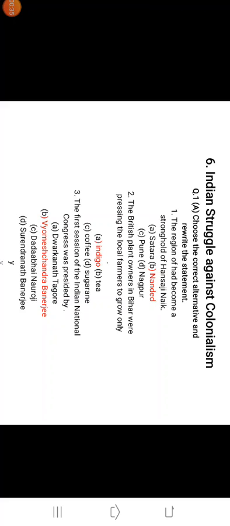Okay, so I have decided that we are going to start revision from the last lesson, which is lesson number 6. So we'll go like this. First we'll discuss the 6th, then 5th, then 4th, and like this. Okay, so the 6th lesson, which is Indian struggle against colonialism, that we are going to discuss today.